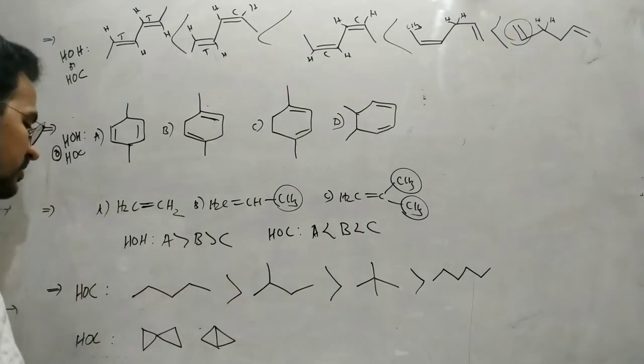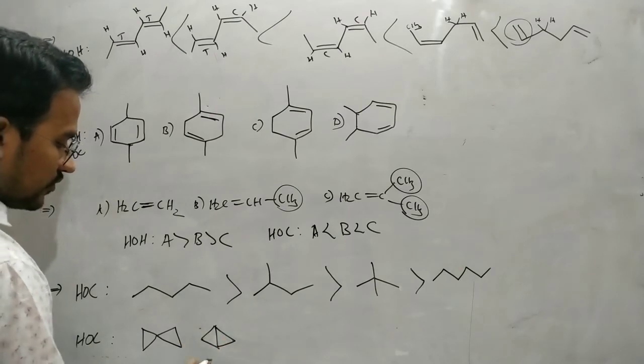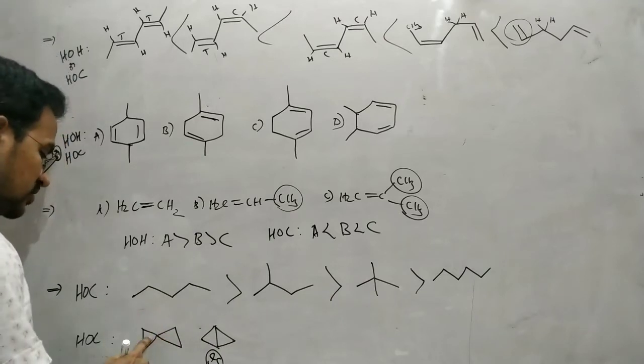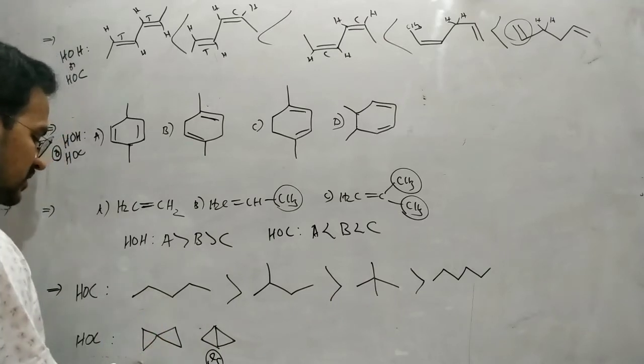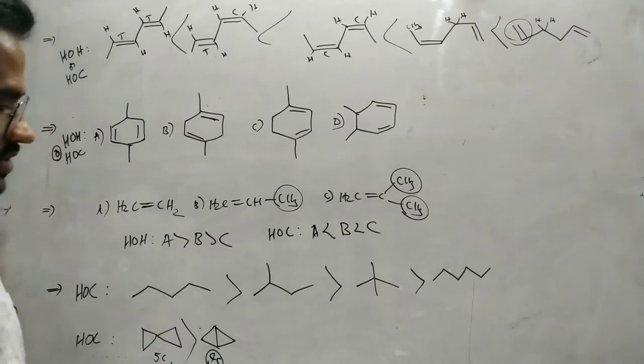Okay, next, coming to this one. Here in this case, 1, 2, 3, 4 carbons are there, and 2 are 3-membered rings. Here in this case, 2 are 3-membered rings, but here 5 carbons are there, higher molecular weight, so that has a higher heat of combustion.